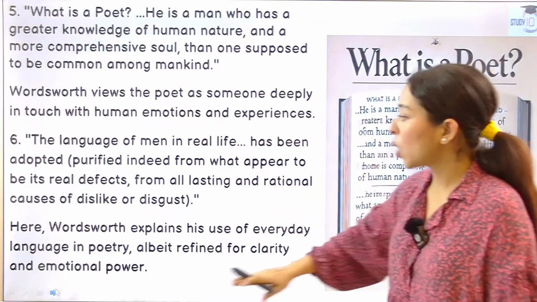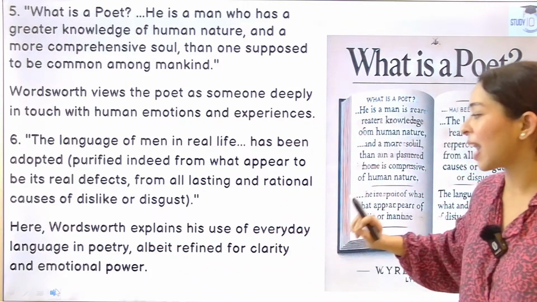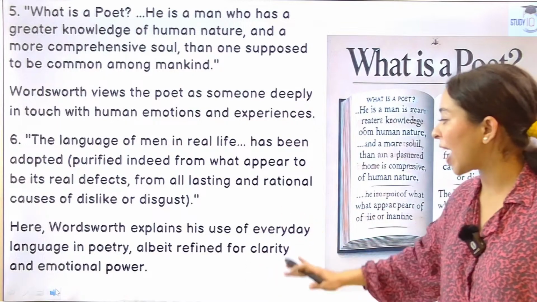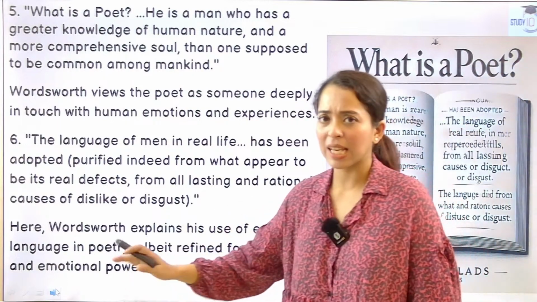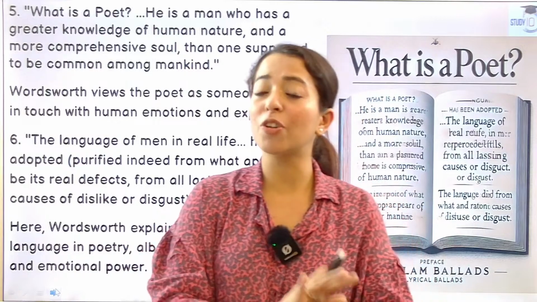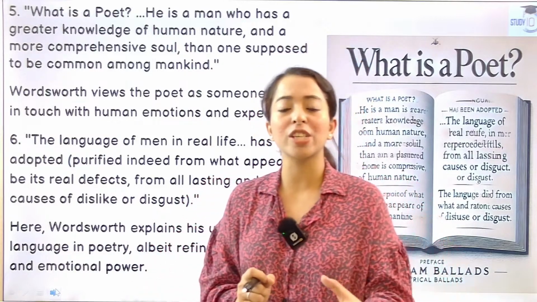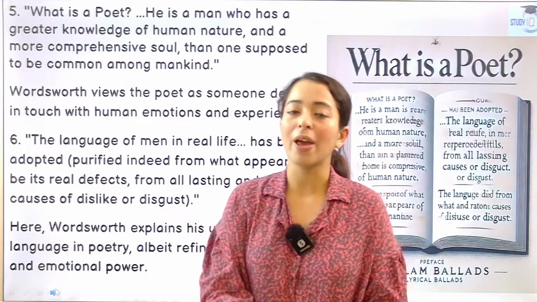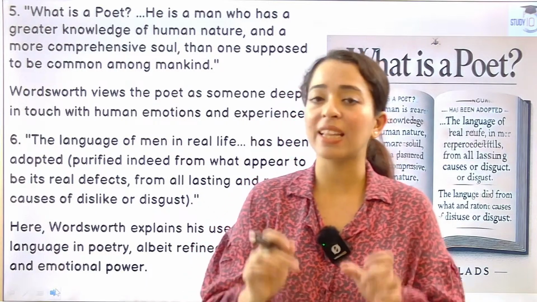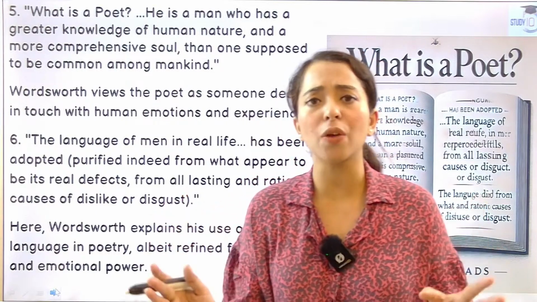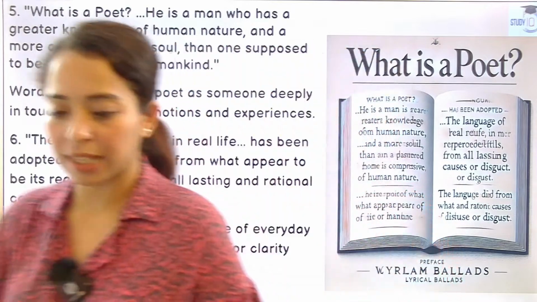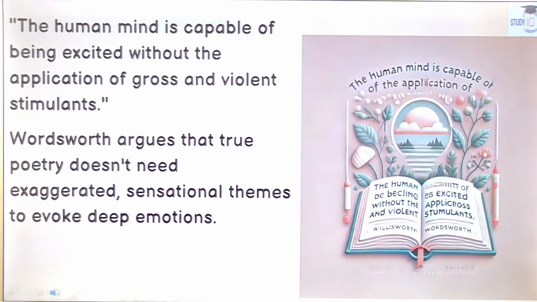Wordsworth explains his use of everyday language in poetry, although refined for clarity and emotional power. He says that I will use everyday language, although I will refine it so that poetry is more powerful, more emotional. However, Wordsworth is saying that my endeavor is always to use language that ordinary people use. Okay, so the human mind is capable of being excited without the application of gross and violent stimulants. Wordsworth argues that true poetry doesn't need exaggerated sensational themes to evoke deep emotions.